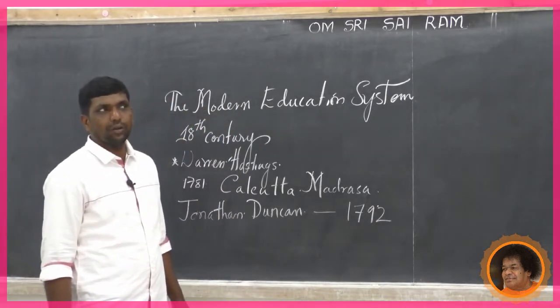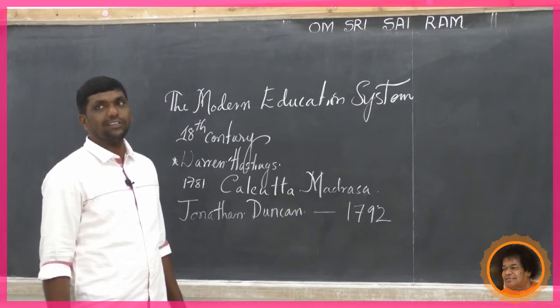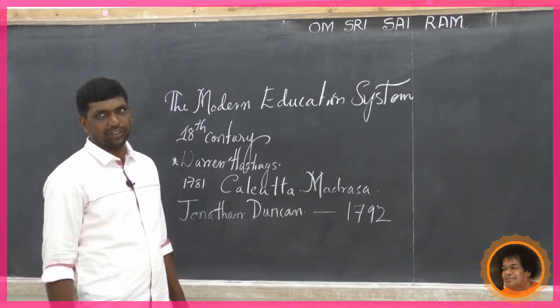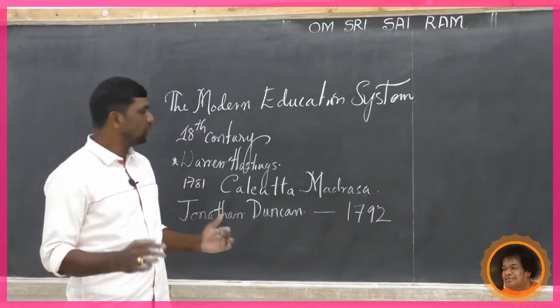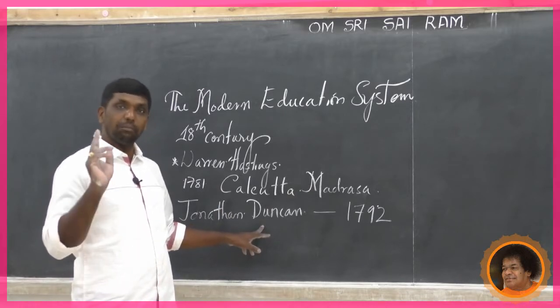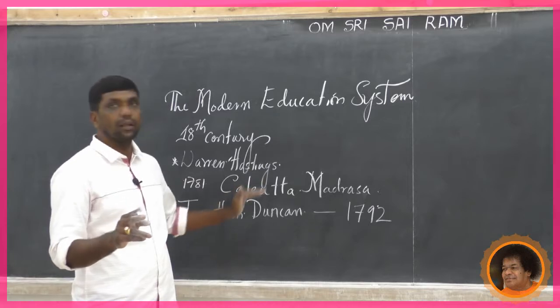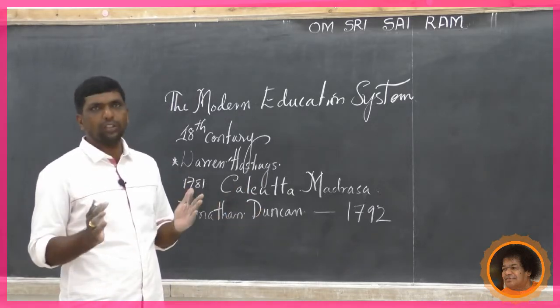When was the permanent zamindari system introduced? When was Malwari system introduced? When was Rayatwari system introduced? And when did Jonathan Duncan start Sanskrit College in Benares? If possible, write them in chronological order.